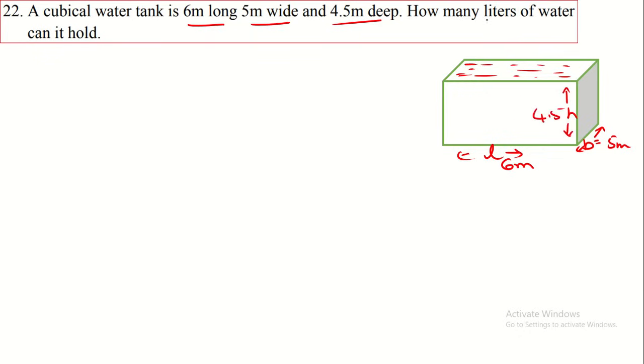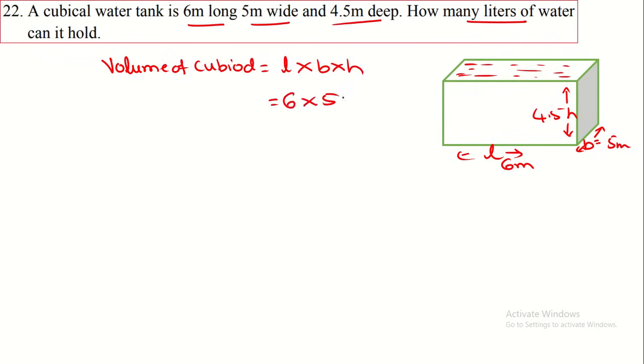To find how many liters, that is the capacity, we have to find the volume of the tank, that is the volume of the cuboid. Volume of the cuboid is equal to length into breadth into height. That is 6 into 5 into 4.5.